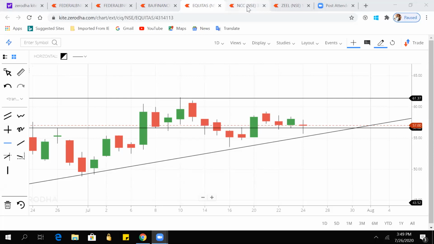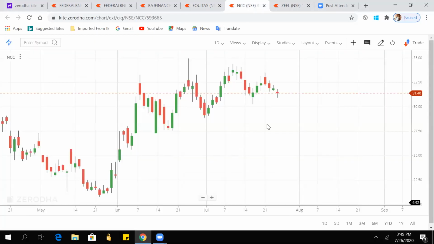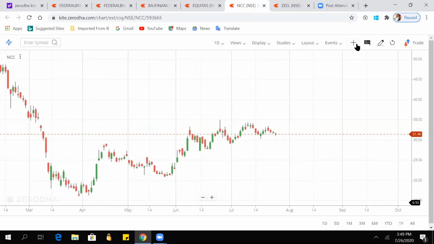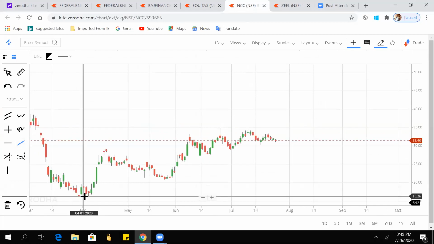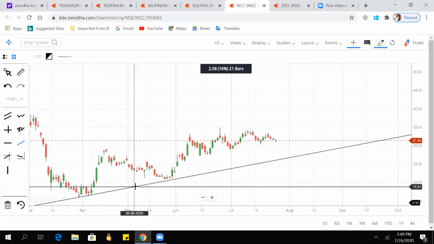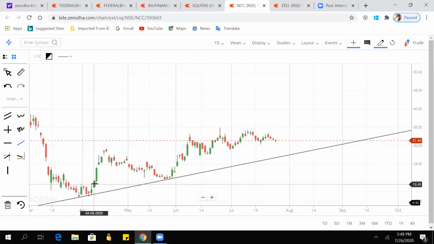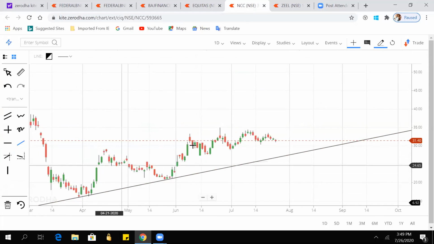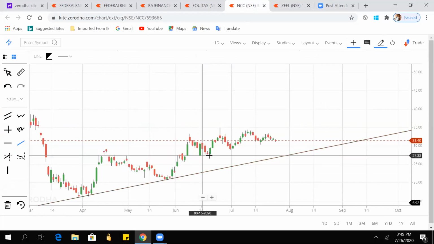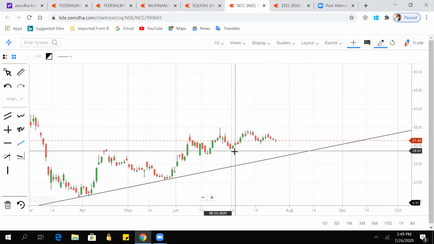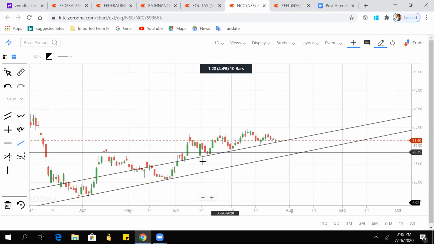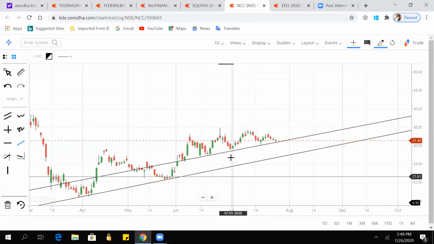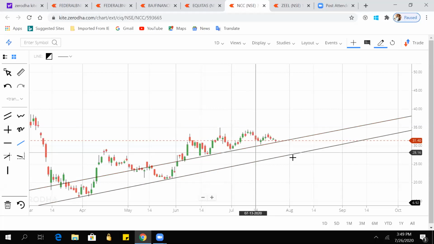So now I will share another chart. I would share the chart of NCC. So here at NCC, if we have to draw the support, this I have selected, and this is the lowest point of NCC. So I would connect it with another lowest point. So this is one support line. The price went up, again came here, again went up, and here we can see that it is again forming a line. So here we can draw one more. So see, it is taking support here also. So this is support one, this is support two. Main support is now this, and here it is.